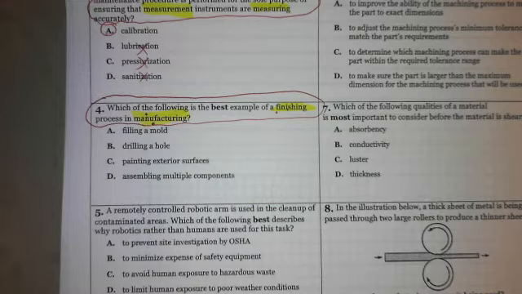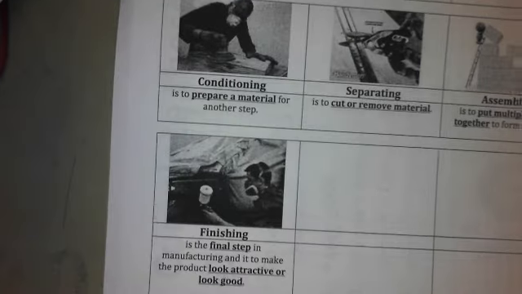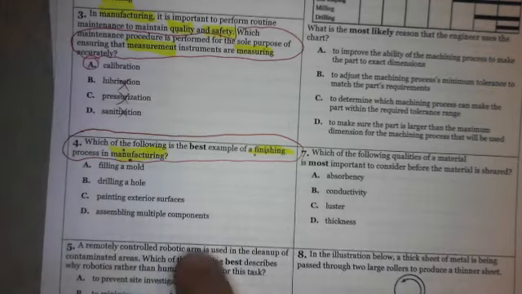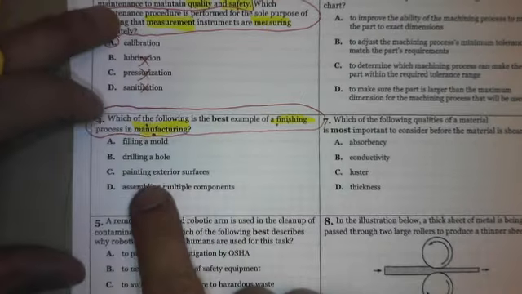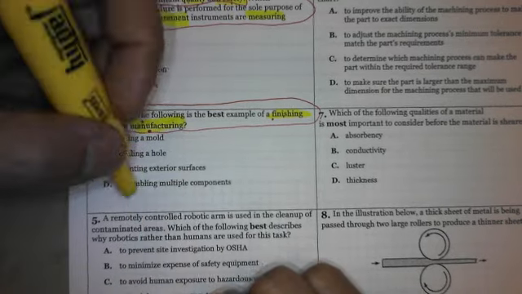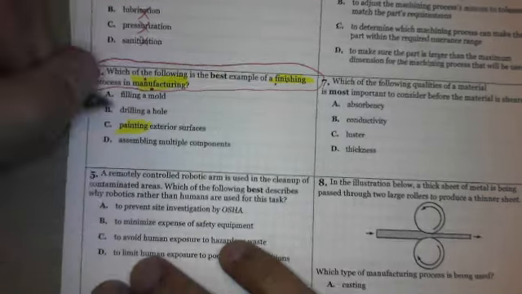And finishing, again, is making something beautiful. If we go back to the definitions and look at finishing, it's painting, making something look attractive, look good. Here we're talking about painting surfaces, right? So painting is a finishing step.